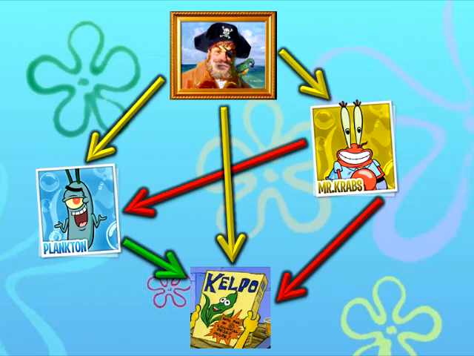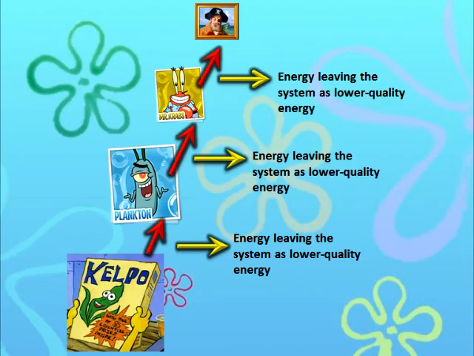Here is a trophic level diagram to get an even better visual of this process. As you can see, the higher we move up the pyramid, the higher the level of the consumer. Another important part of trophic levels is the amount of energy we receive from the food that we eat. However, it is important to keep in mind that the amount of energy we get from each trophic level compared to the amount of energy that it took to make that food source seriously decreases as we move up the